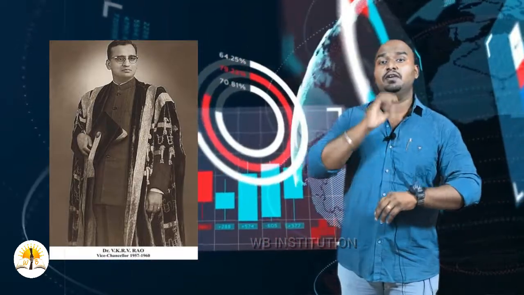Okay, in India, the first national income was calculated by Dadabhai Naoroji, and he calculated it in a simple way. But the first scientific method was by V.K.R. Rao, the person who calculated national income with the scientific method.